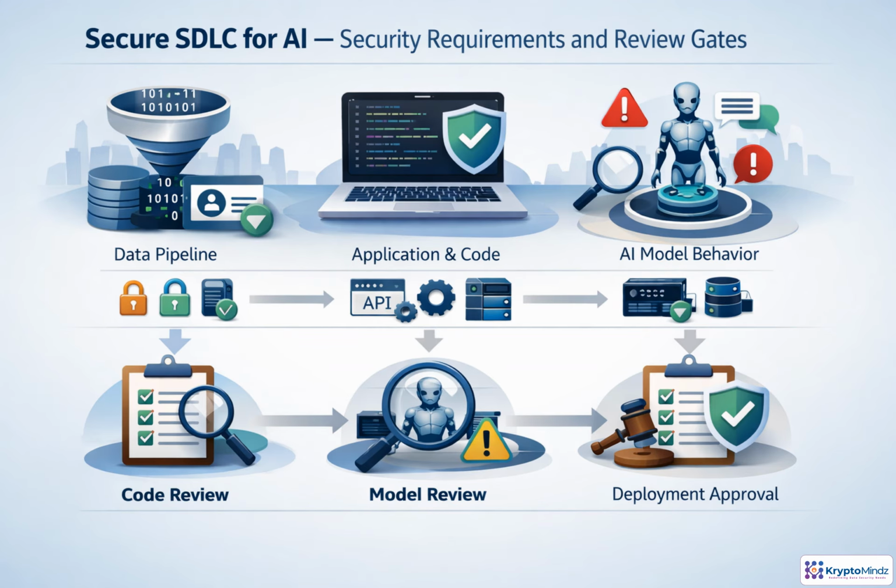Secure SDLC for AI means security is not a final checklist. It starts with requirements for data handling, identity, logging, model access, and abuse prevention. Reviews then cover more than application code: APIs, pipelines, infrastructure, prompts, and serving components all matter. Before release, add model-specific gates for unsafe behavior, sensitive outputs, automation risk, and regulatory impact. Production approval should depend on documented acceptance criteria, not informal confidence.